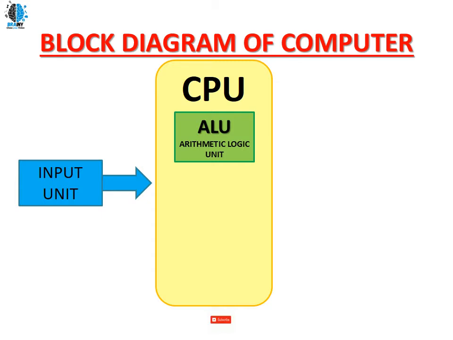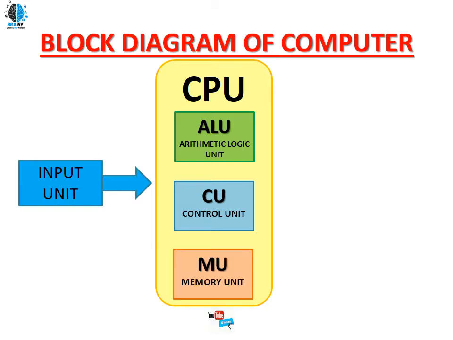The first unit is the arithmetical logical unit. Next we have the control unit. Next we have the memory unit. The combination of all these units is called the central processing unit.